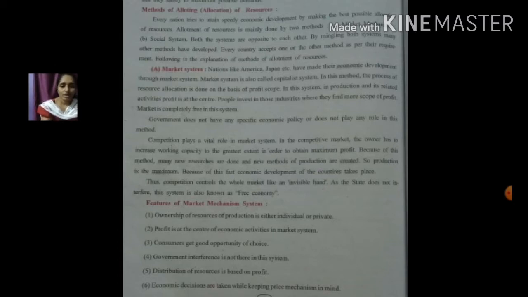Now there are two types of methods. One is the market mechanism and the other is the socialist system. There are a lot of limitations in these two systems, and so some countries have accepted a mixed economy system also. Today we will be learning about all three systems. First is the market mechanism system. This is known as market economy.